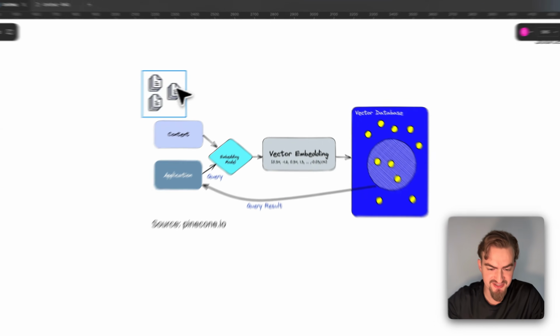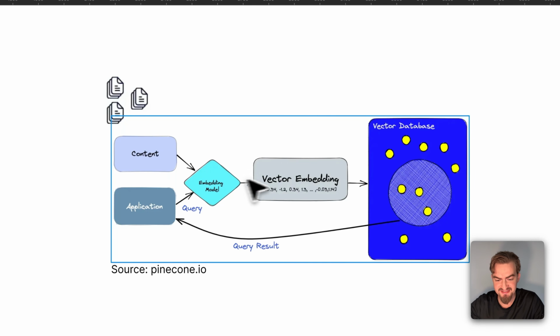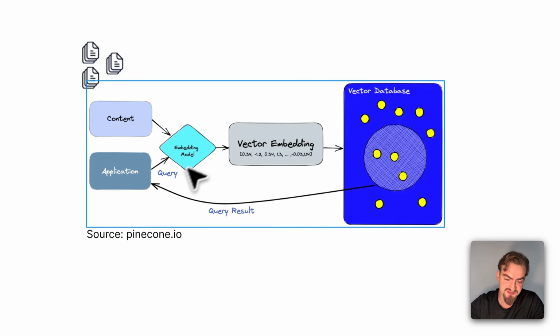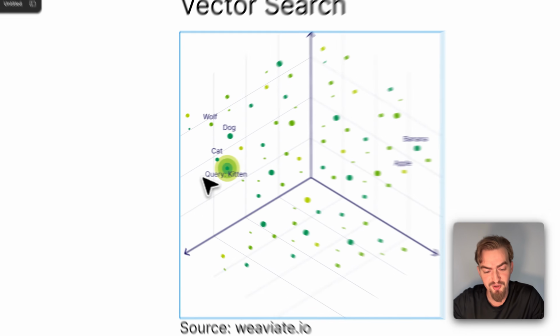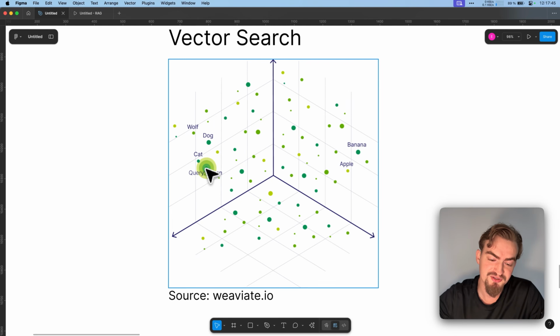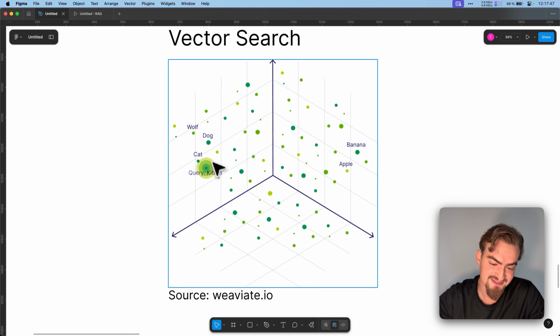So that means we can provide chunks to an embedding model. This gives us a vector that represents a dot in a vector database. The cool part is we can also provide a query to this embedding model and also receive a vector that represents a dot in a vector database. And what we do then is we check which dots are close to our query and then return these chunks back. For example, if our query is kitten, then this little dot represents it. Then we look at which other dots are around this kitten query, for example cat, and return these chunks back.